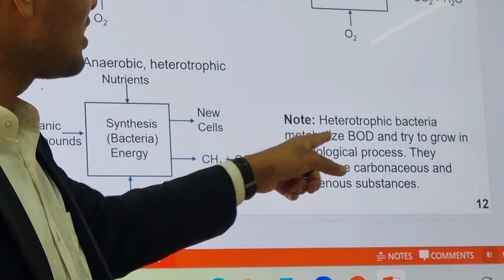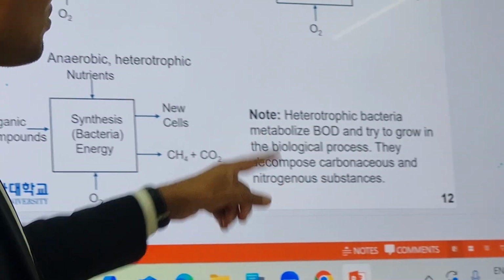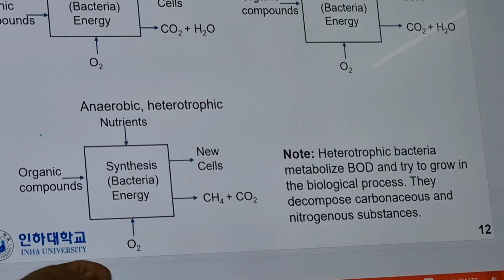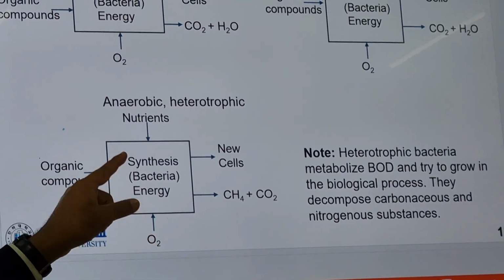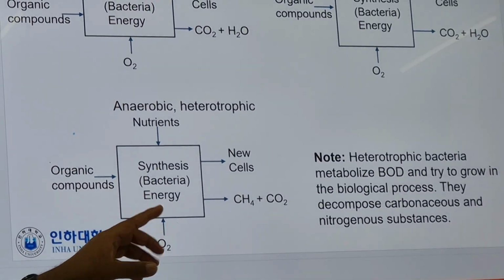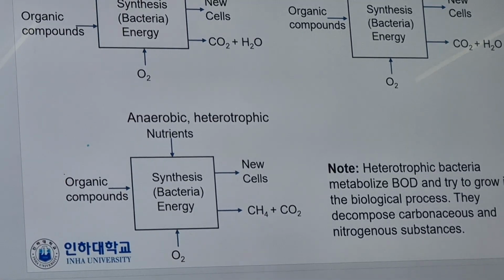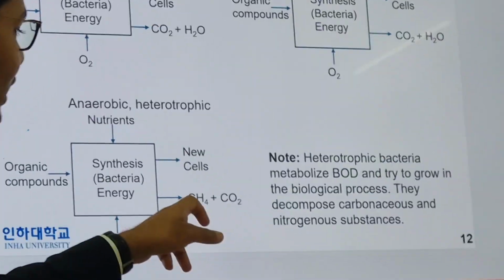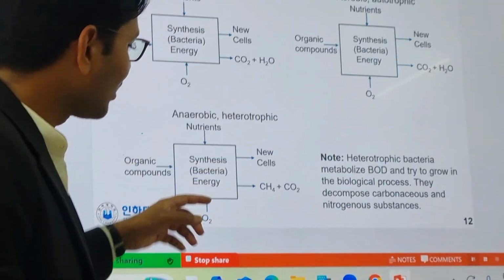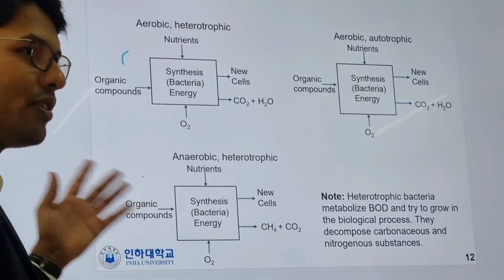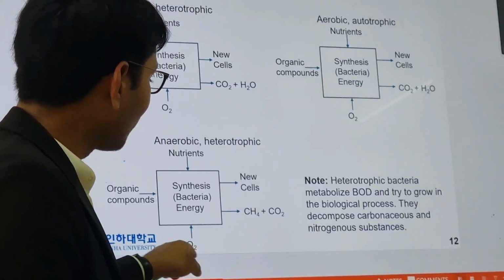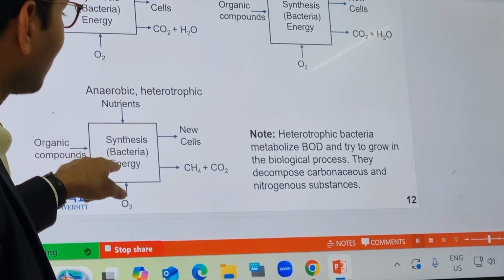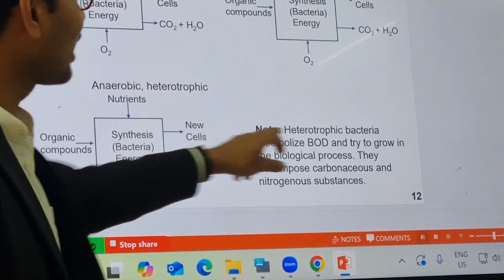Heterotrophic bacteria metabolize the biological oxygen demand in the biological process. Here there is oxygen, but we are not saying they are consuming it, because they are anaerobic, so they are not taking oxygen. But why did we give oxygen here? It shows how much oxygen is required to oxidize this organic compound, but here we convert it into CH4. To measure COD and BOD, which I will explain later, we calculate how much oxygen is required. So don't confuse this with anaerobic bacteria utilizing oxygen. I just put it there to calculate the BOD.